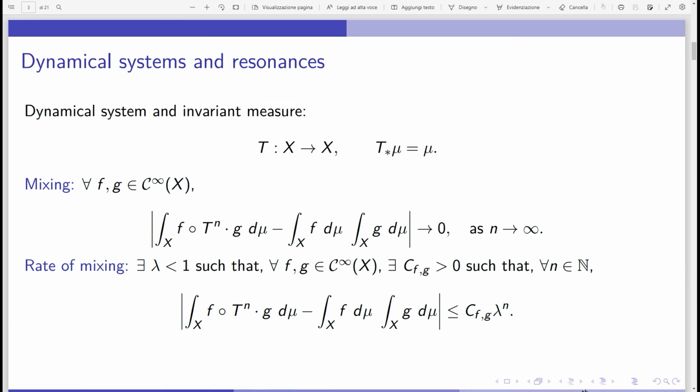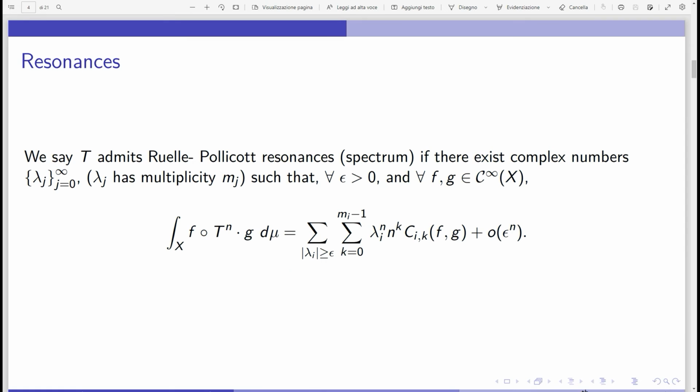Why is it interesting is the next question, but let me introduce one more definition which is very basic and important as well: resonances. I have not really cited where it comes from, but it comes from works of Ruelle and Pollicott around the 90s. We say this system admits a Ruelle-Pollicott resonance or spectrum if there exist complex numbers lambda_j.